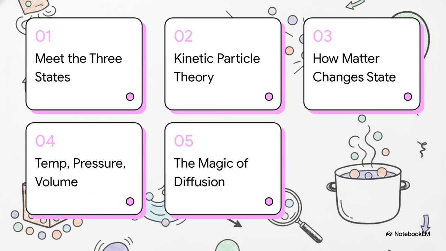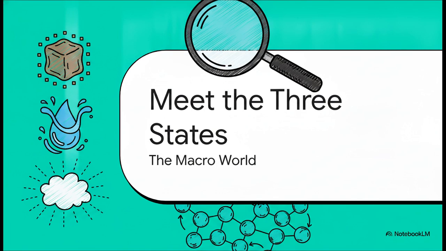Here's our roadmap for today. We'll start with 1. Meet the 3 states. Move into 2. Kinetic particle theory. Then 3. How matter changes state. 4. Temperature, pressure, and volume. And finally, wrap up with 5. The magic of diffusion.